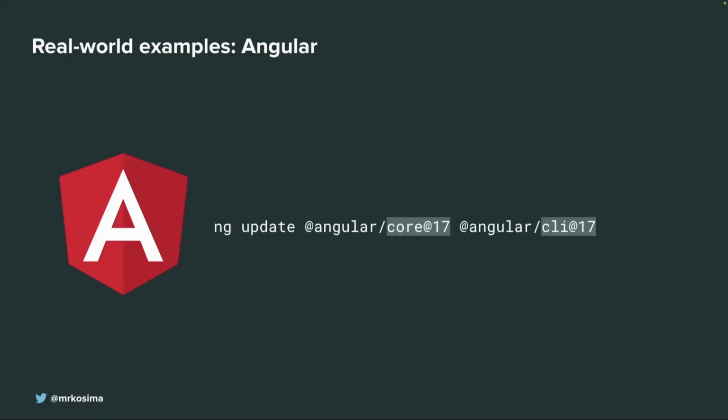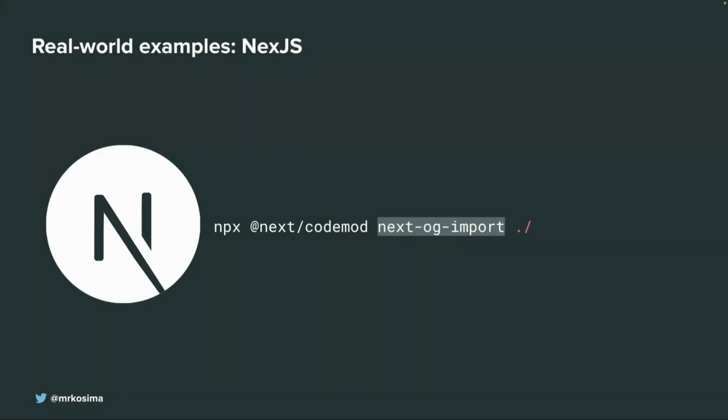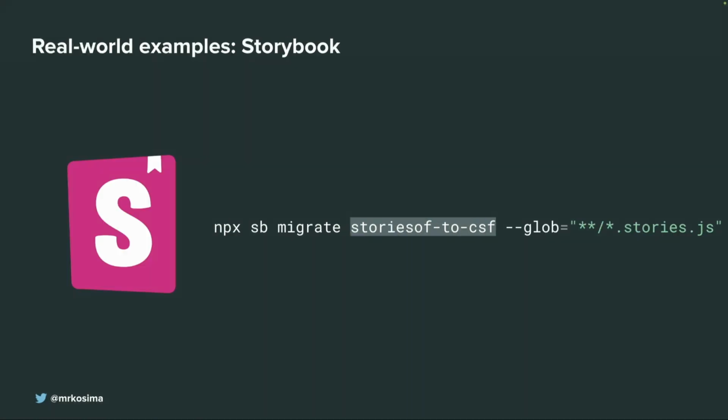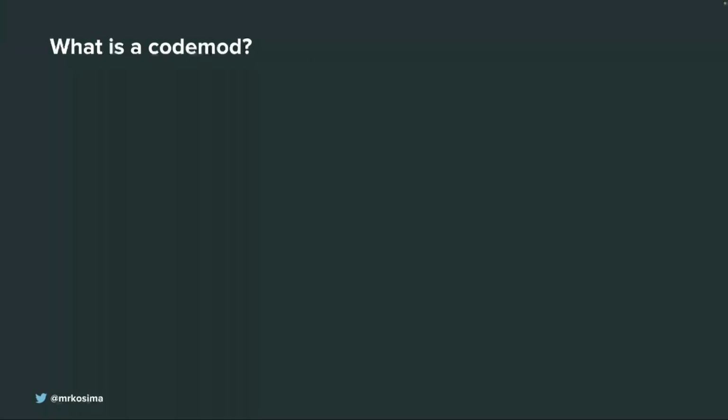Same for Angular. They also have Codemods that migrate your code base from one version to another. Of course, it doesn't migrate all code, but it provides some help. Or Next.js, right? They have many Codemods, for instance Next OG import, to update imports of the image response. Or Storybook. They had Codemods, for instance, to migrate from the old legacy API for stories to the new ones.